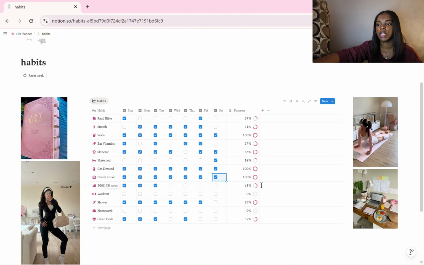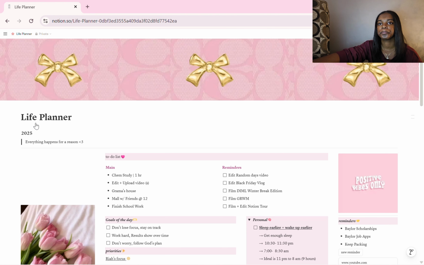If things are done 100%, it would show right here, how much I complete. Like this one is 0%. I didn't work on any day this week. I don't have any homework because I'm not in school. So things like that. I just check this throughout the week, see what happens. I'm keeping up with, obviously, getting dressed almost every single day. I'm checking my email almost every single day. That's a consistent habit that I haven't faltered. I'm always drinking water. Stretching, I try to do that mostly during the week. It doesn't always work out.